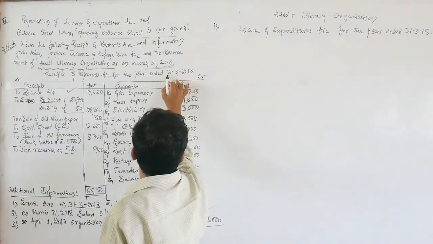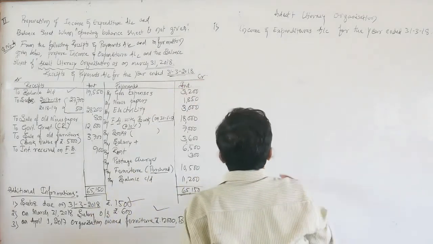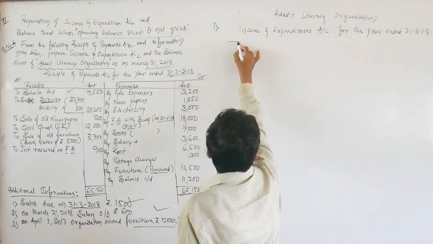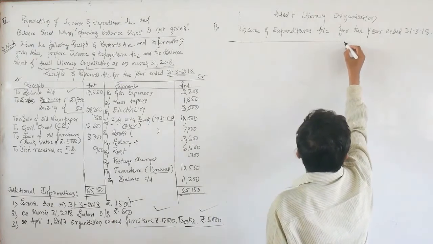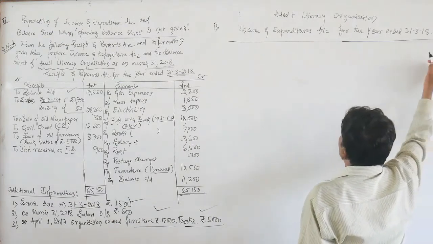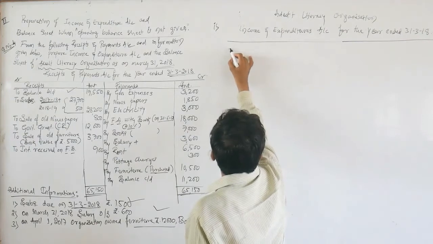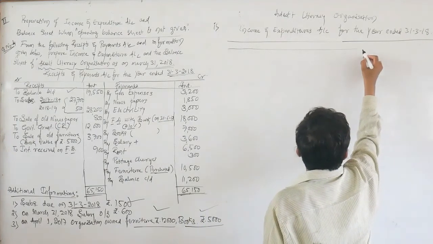The current year is 31st 3 2018. So we need to prepare this income and expenditure account in tabular form. A systematic table should be drawn.